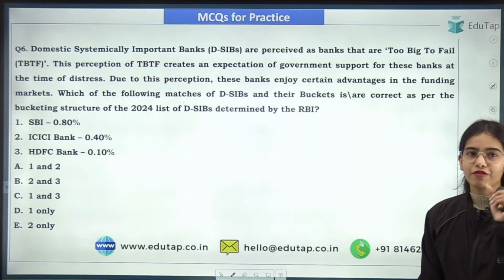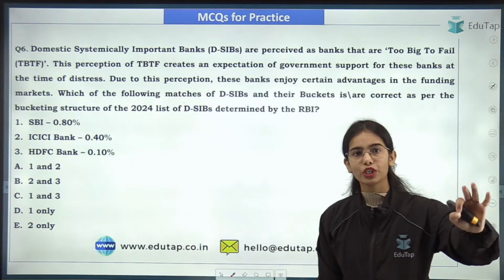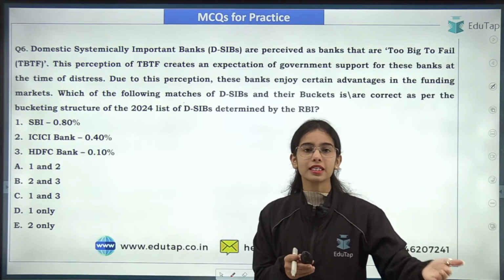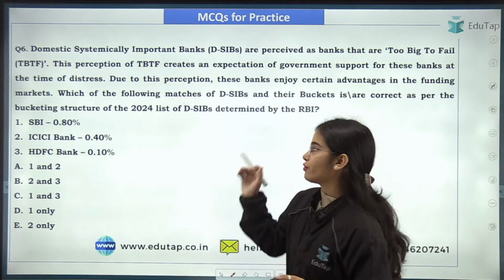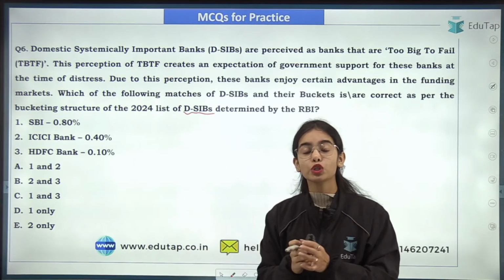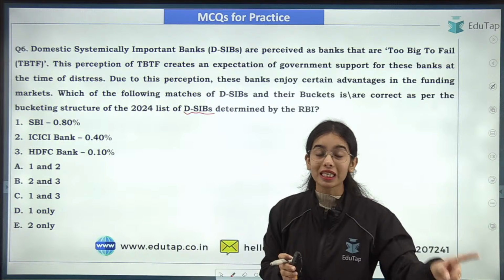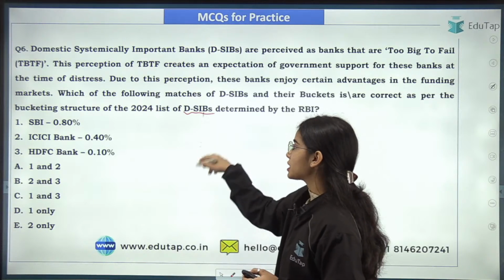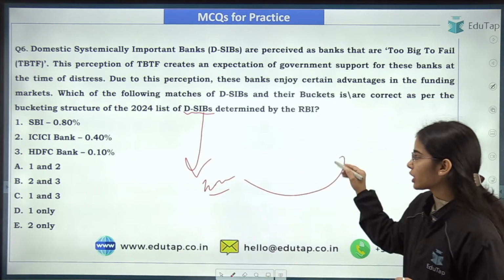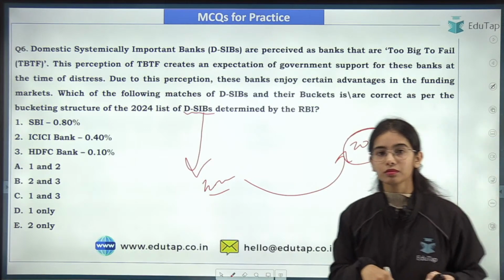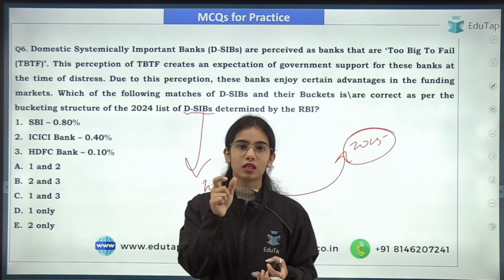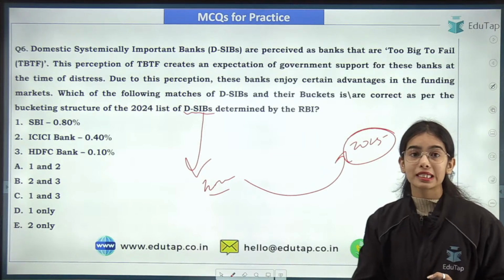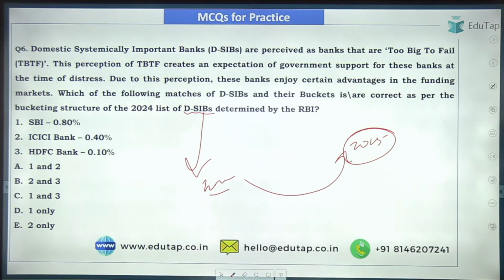Now coming to the next question, a very important topic from your examination point of view. In the recent RBI Grade B examination, we have seen a direct question from the domestic systemically important banks. Even though the topic was released in 2023, still this was in the examination of 2024. Similarly, now the D-SIBs list has been released in 2024, so it can be in your examination of 2025. So try to answer this question: you have to match the D-SIB with their buckets. Which of the following is correct? Be very specific.